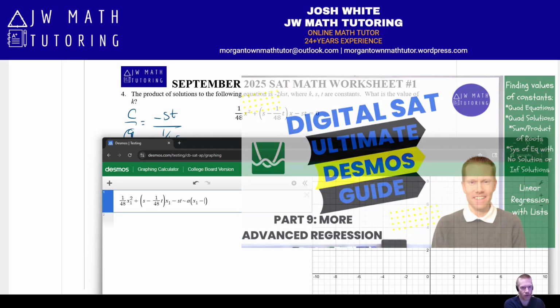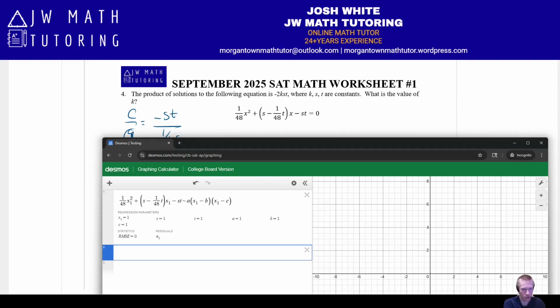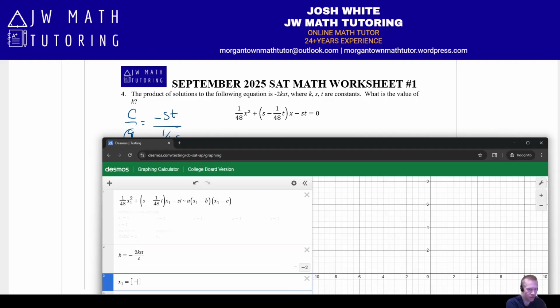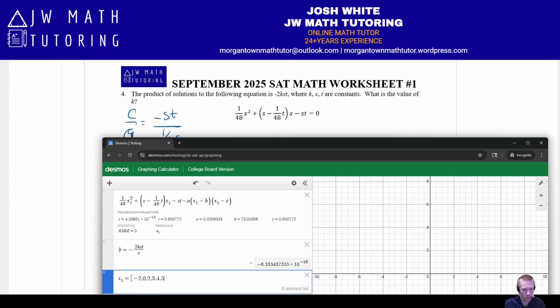Okay, so I'm going to do regression to its factored form. It's a quadratic, so I know that there's two intercepts, or two zeros. And now I know that the product of the roots, which would be b times c, is equal to negative 2kst. Except I have to solve this in terms of one letter, and I have to include my element list for x. I have to put a lot of values in it to get it to work.